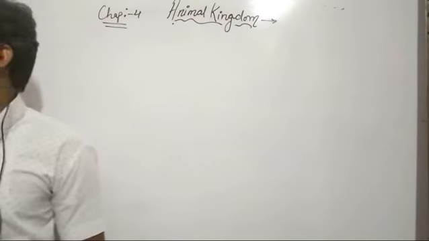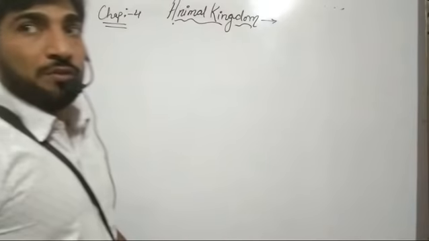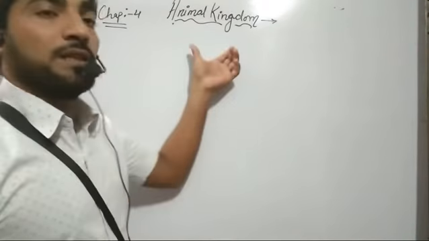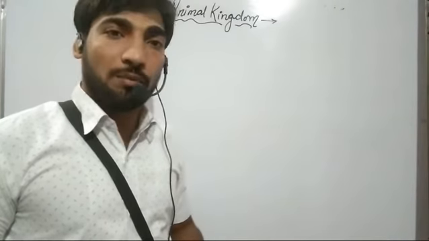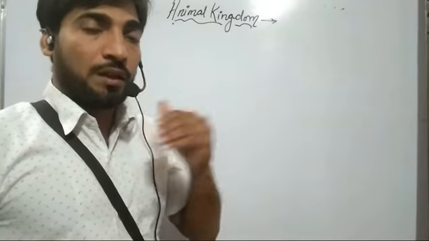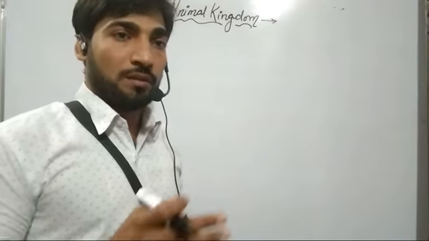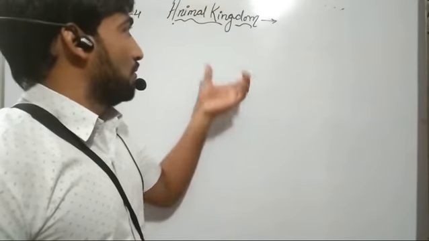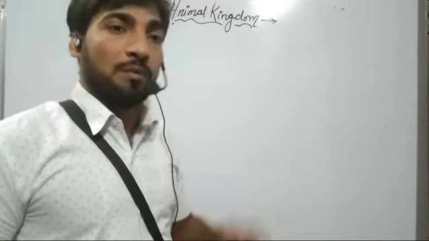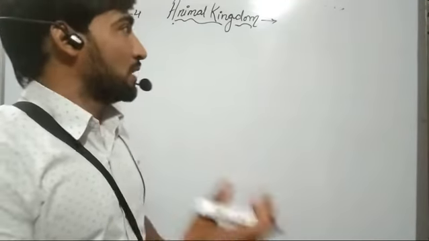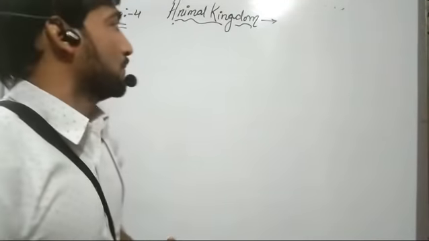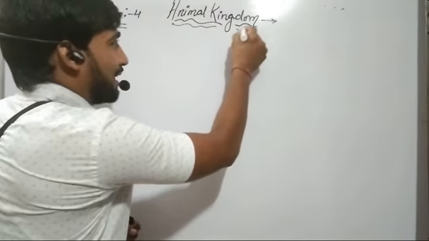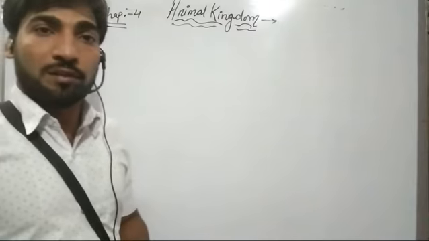Good morning, students. So today we are starting the next chapter of the first unit, that is, detailed classification of the animal kingdom. In the last chapter we completed the detailed classification of the plant kingdom, and now we will study the animal kingdom. So without wasting time, I am starting the class. First we will study the general characteristics of these animals.